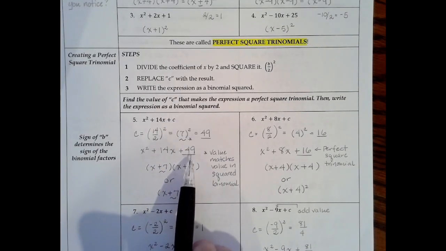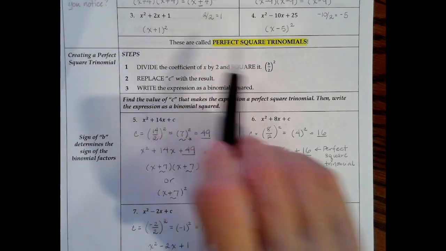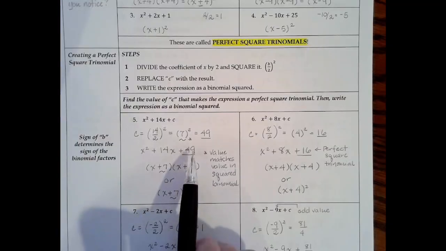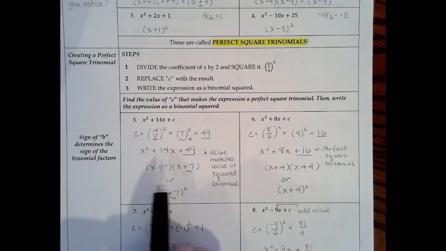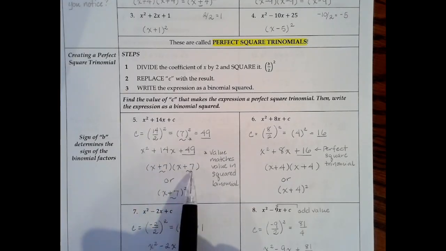All right, next we're going to do the same thing we did above with the warm-ups. We're going to factor this problem. So we're looking for 2 numbers with the same sign that multiply to get 49, and when we add them together, we get 14. That'll be x plus 7 and x plus 7, or x plus 7 squared.